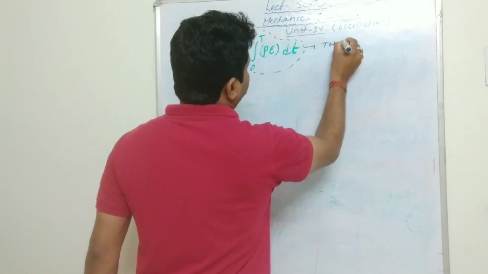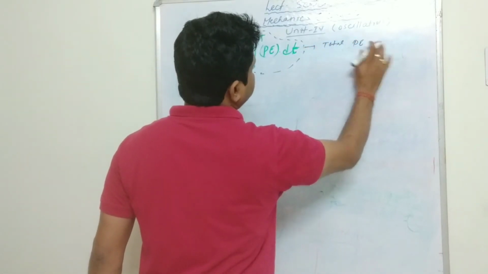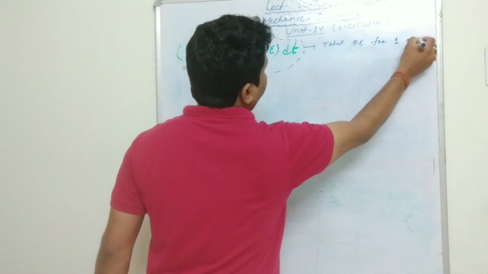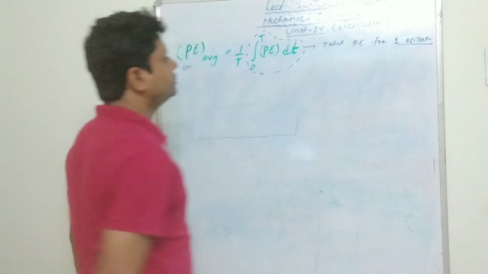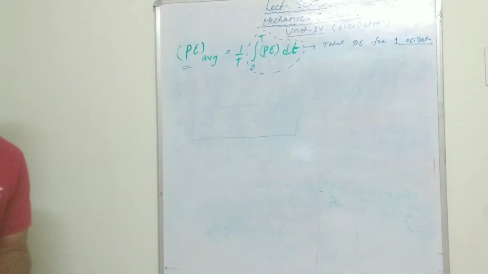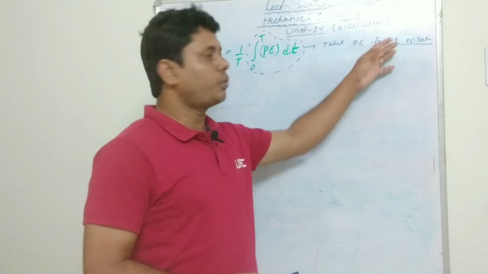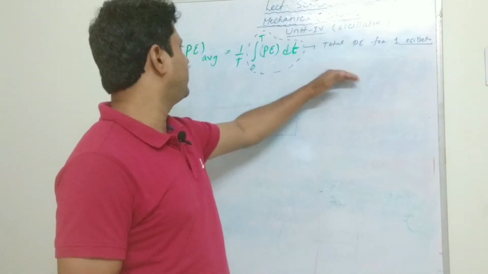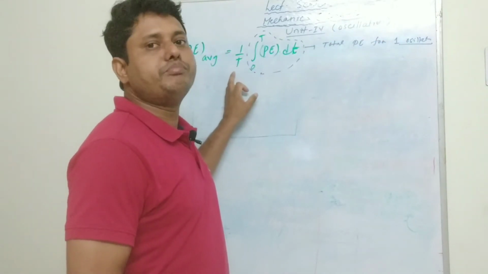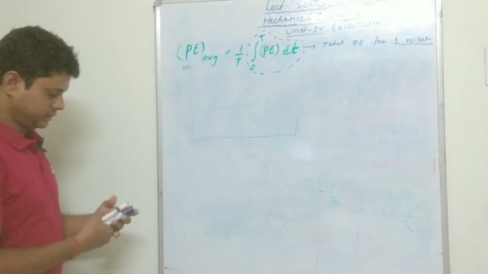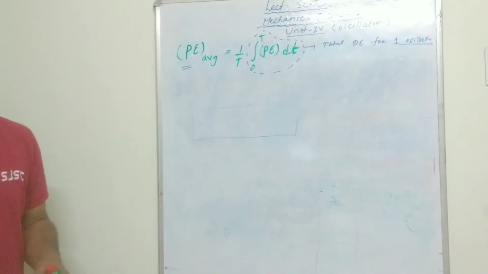This is the total potential energy for one oscillation. So here you can define the average potential energy as nothing but the total potential energy for one oscillation divided by the time period of the oscillation. Okay, so now we are going to find out what its value will be.